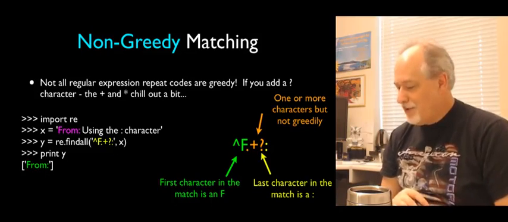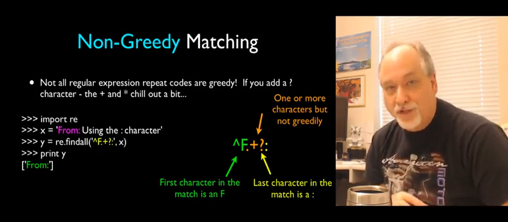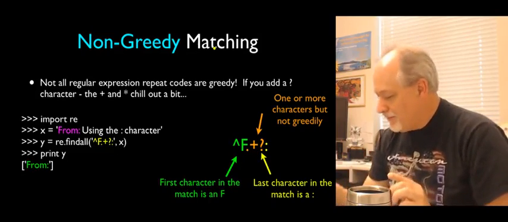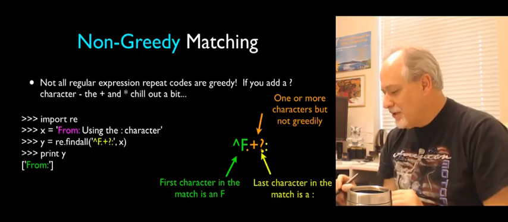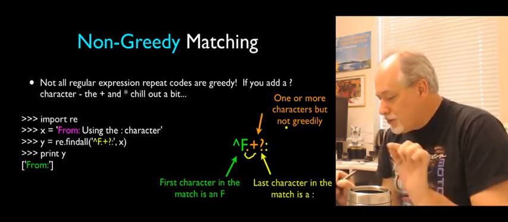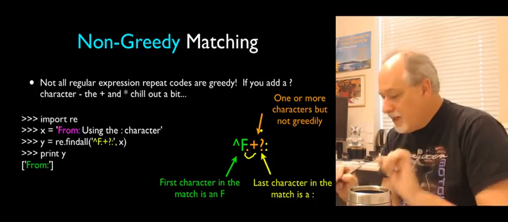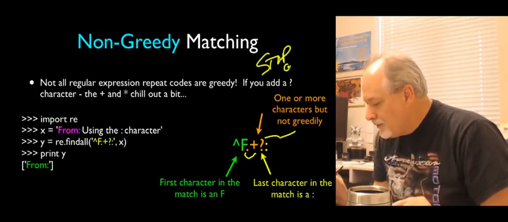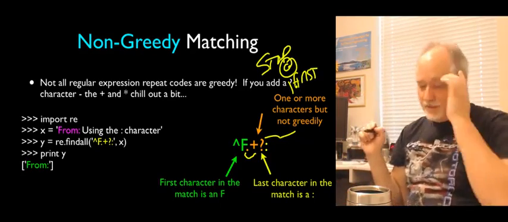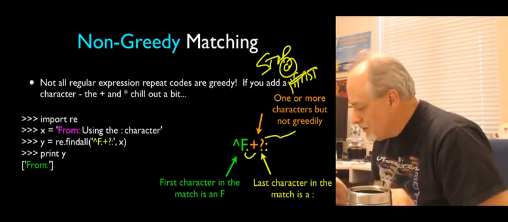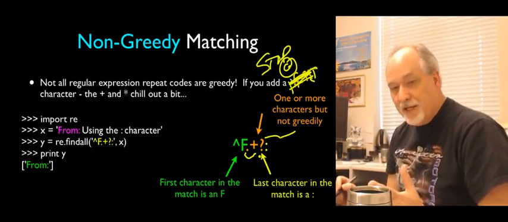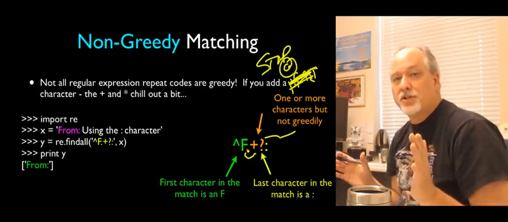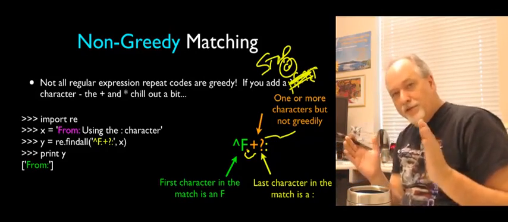And so we add a question mark. So this is a 3-character sequence now. If you say dot plus question mark, that says 1 or more of any characters, push, but instead of being greedy and pushing as far as you can, this means stop at the first. Stop at the first. I can never draw on this thing fast enough. Stop at the first. Okay? And that's it. Just don't be greedy. Don't try to make the string as large as possible. Go at the smaller possible one.